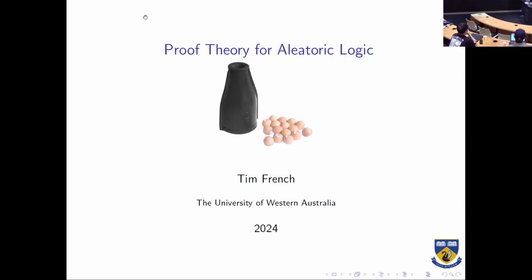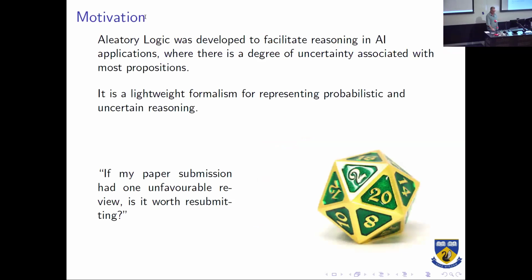So I'm talking about some work I've been doing over recent years, which started with a project I set computer science students where I was expecting a set theoretic logic approach, and they solved it much more efficiently with, perhaps unsurprisingly, probabilistic methods. But since then, I've been looking at taking those methods and trying to build a reasonable logic around them. So aleatoric logic was developed for facilitating reasoning in AI applications.